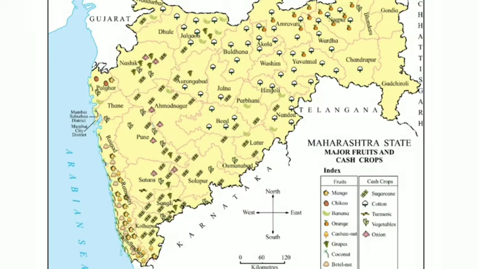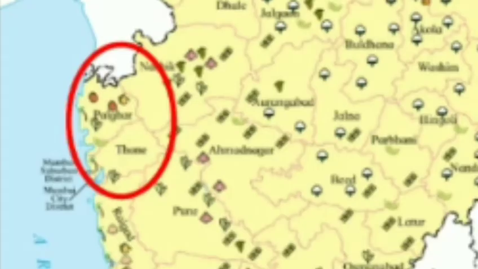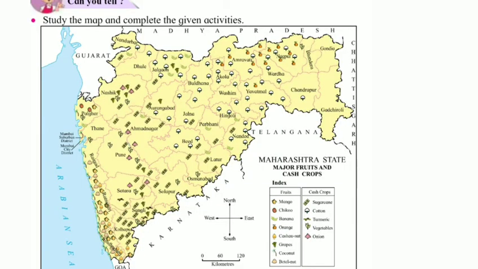Now students, coming to the third question, circle the symbols of the crops grown in Thane and write their names in your notebook. So students, chiku, bananas, mangoes and vegetables are grown in Thane. Now coming to the fourth question, in which districts is coconut an important crop? Write their names in your notebook.